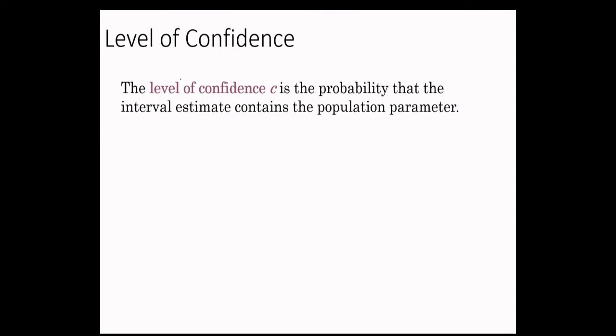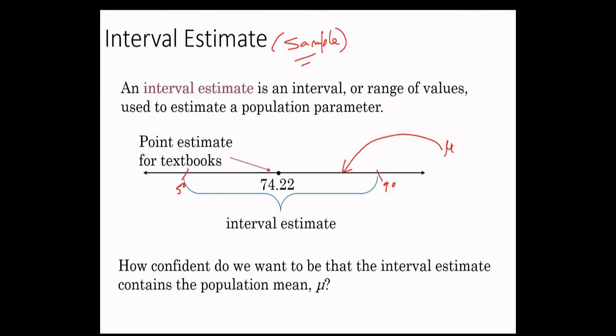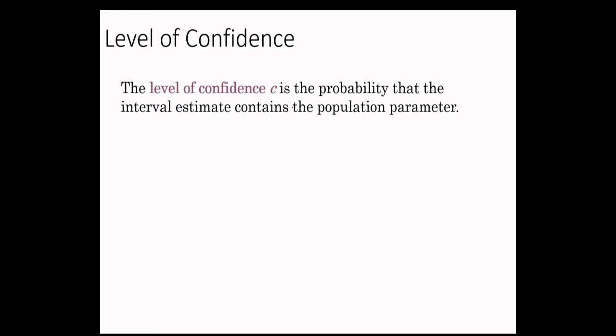Now the second important thing is the level of confidence. What is the level of confidence? There may be different levels of confidence, that is, how confidently we can say that this mu is going to fall in this range. The level of confidence c is the probability that the interval estimate contains the population parameter.